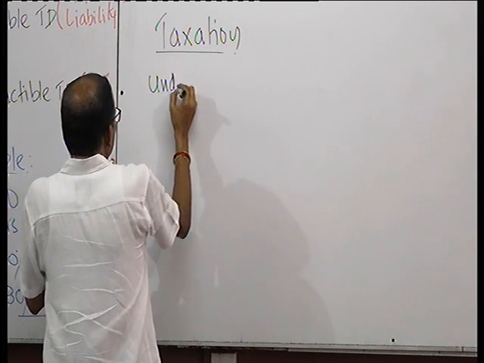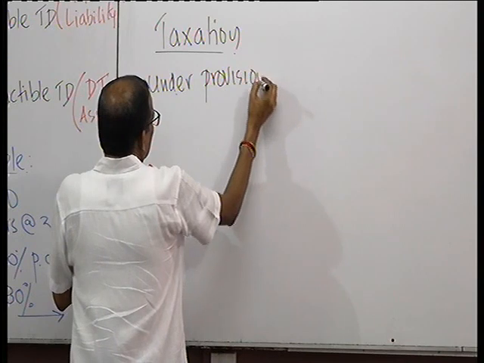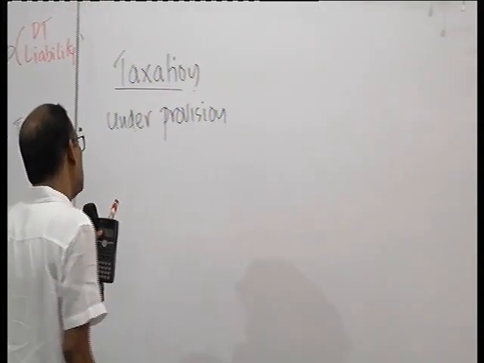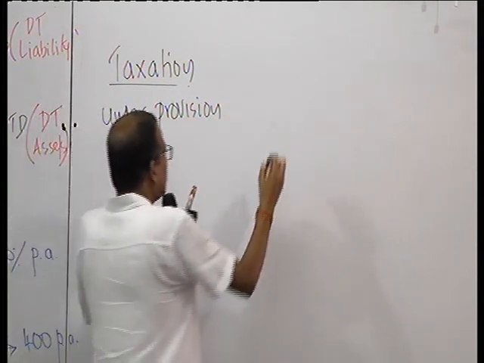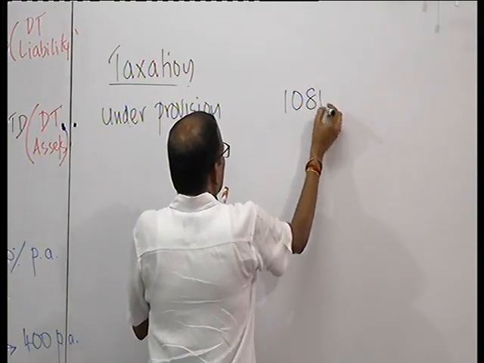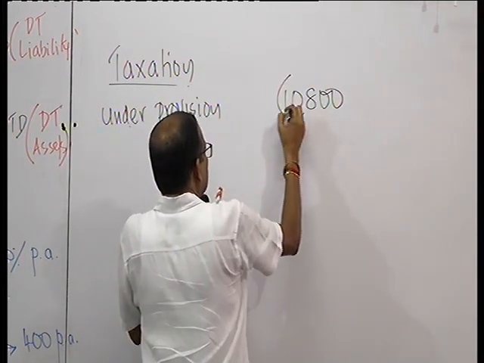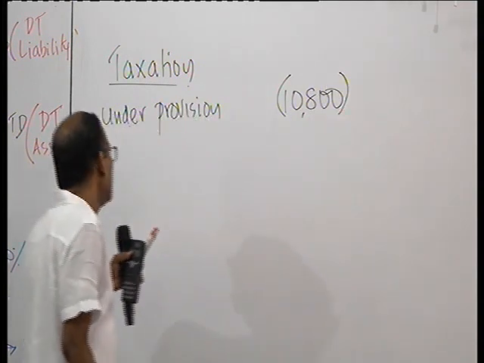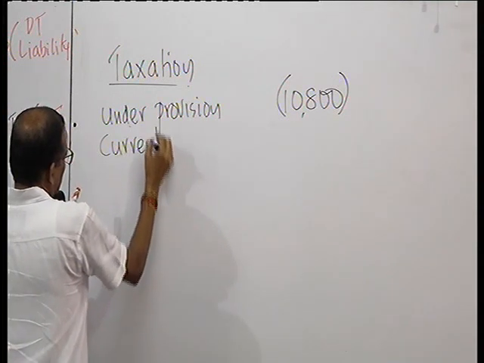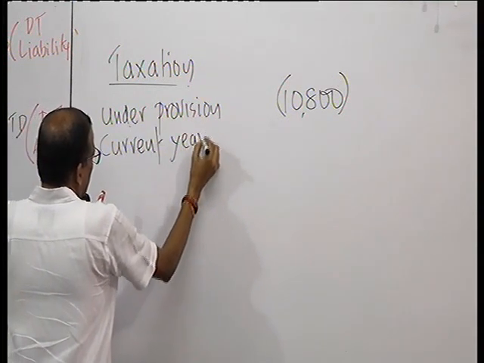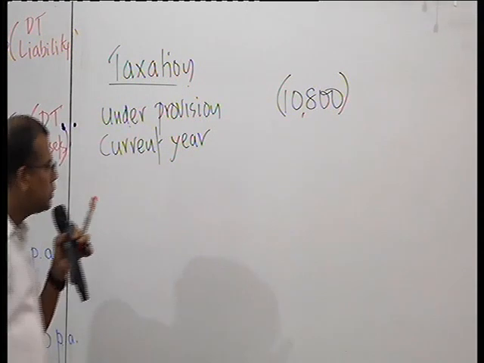So the taxation note: under provision of previous year tax 10,800. So that's the charge. Current year provision 128,000.